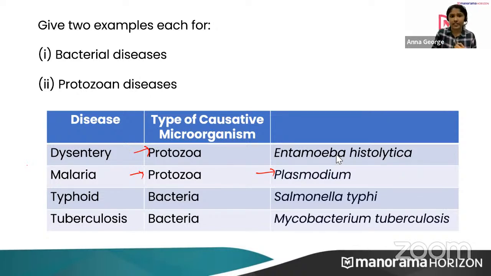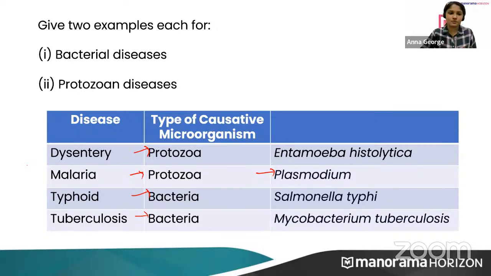And typhoid. Typhoid is a bacterial disease. Tuberculosis is also a bacterial disease. So these are some examples. You can recall some other examples of these bacterial diseases and protozoan diseases.